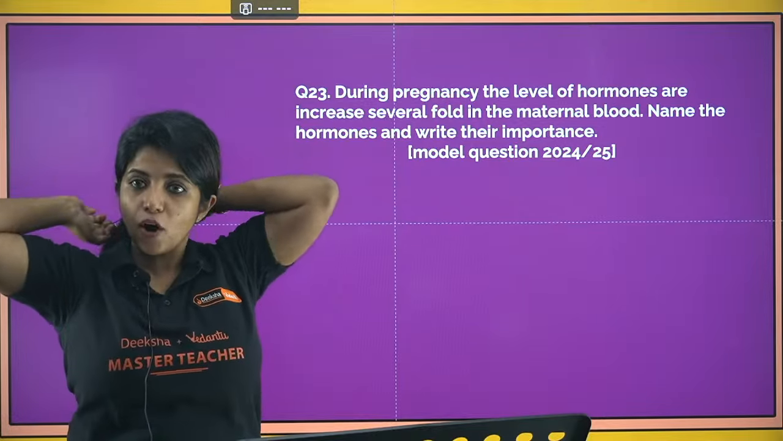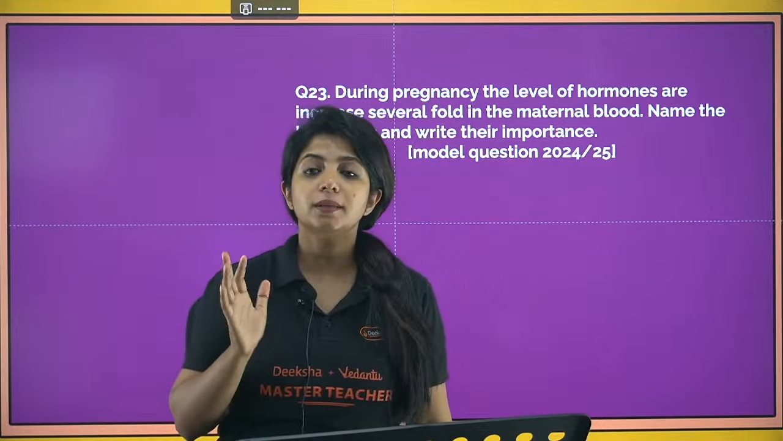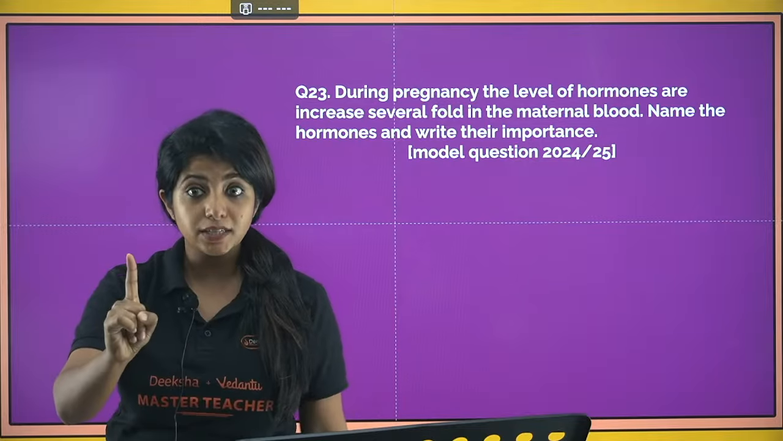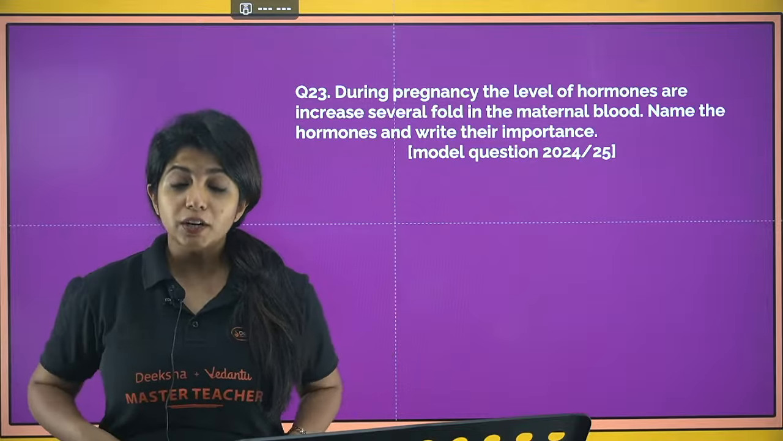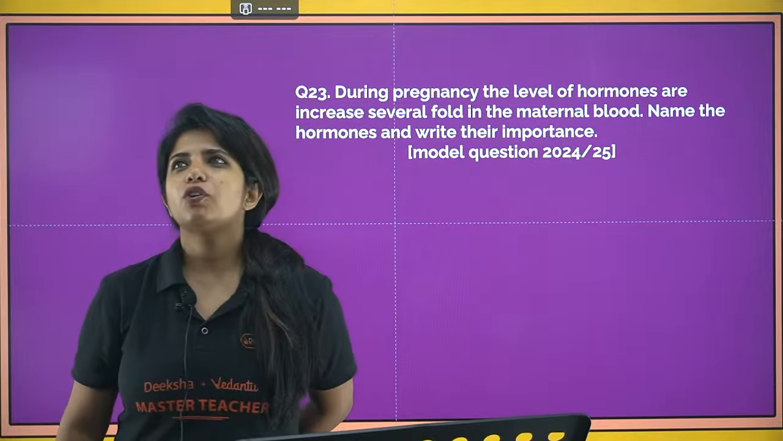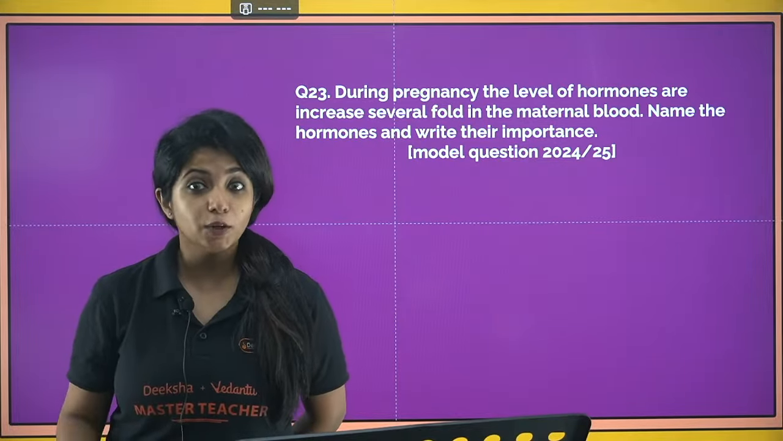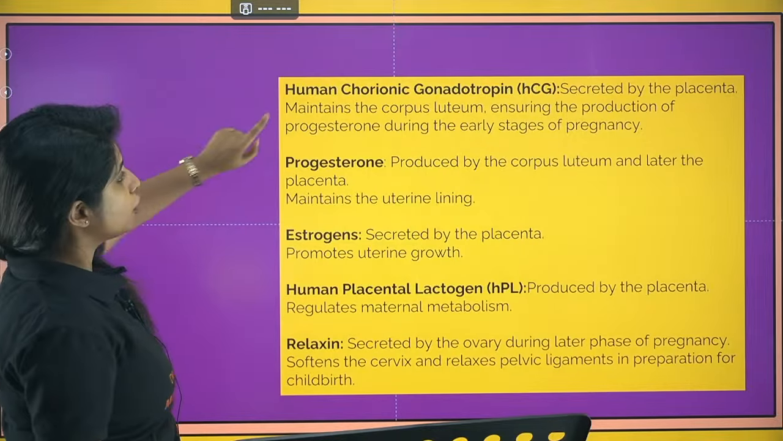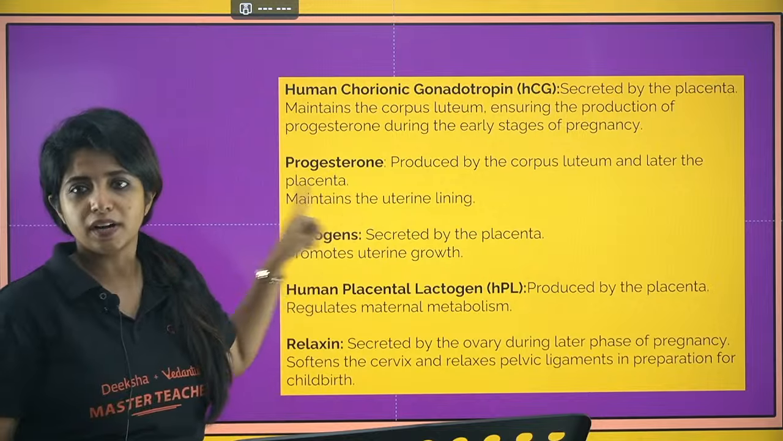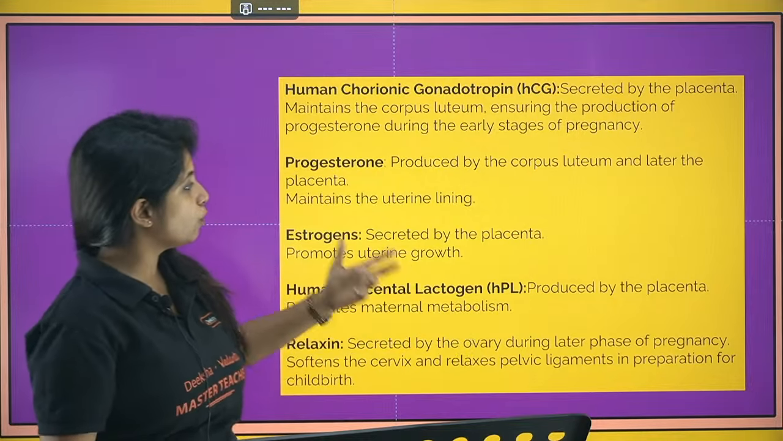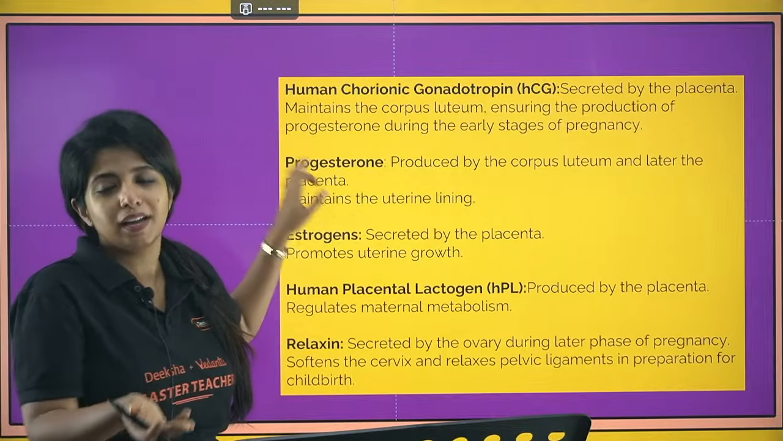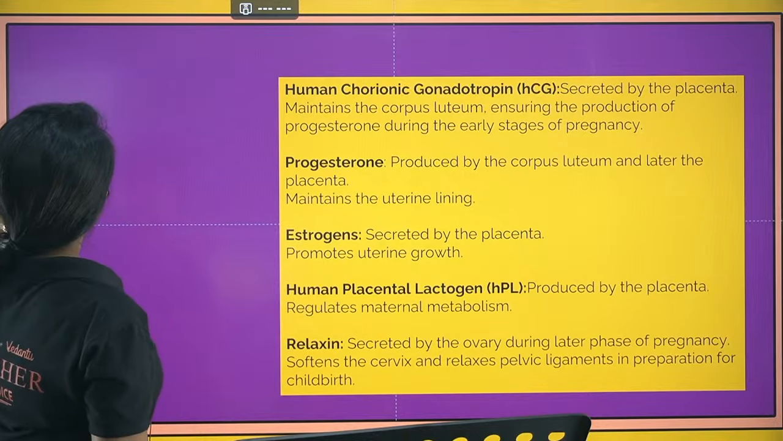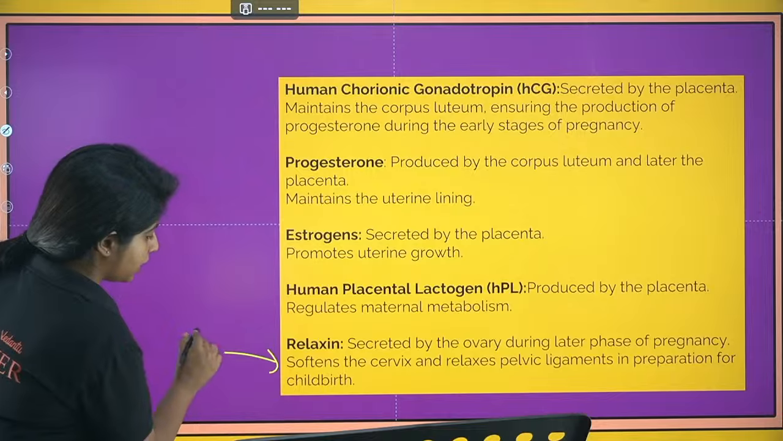So the level of hormones is increased several folds in the blood. First of all, there are hormones which are only released during pregnancy, the placental hormones. Placenta is formed only during pregnancy, which is why it is known as a temporary endocrine gland. Endocrine means something that releases hormones. So you have the placental hormones, which are human chorionic gonadotropin, progesterone, estrogen, and human placental lactogen. You might think, ma'am, these things are released by the ovary also. Yes, but when the placenta comes into action, it takes up the function. Now, the hormone that is released by the ovary is this one.